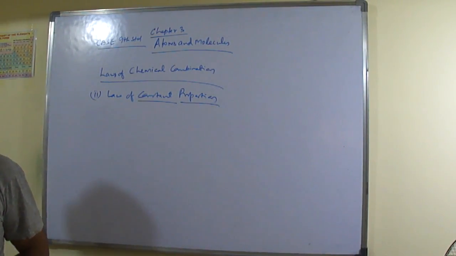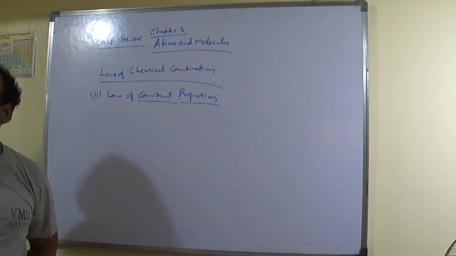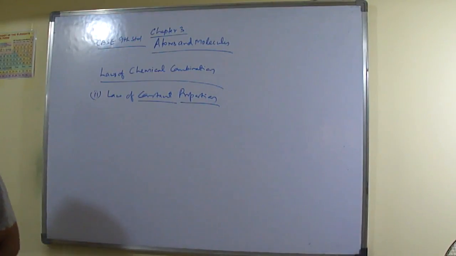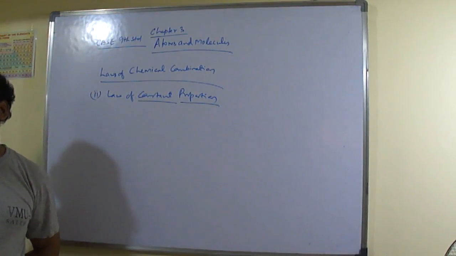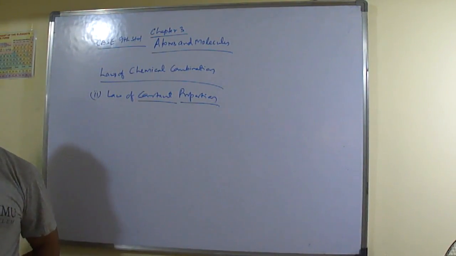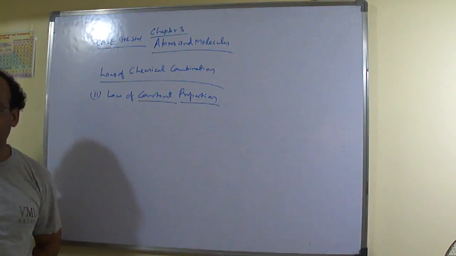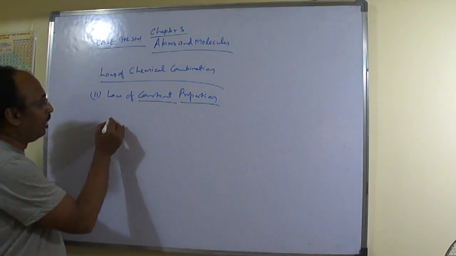Let us take an example of water itself. He has collected that water from Salem, Gopi has collected from Chennai, and Ram from Erode. So he has taken from some lake, another from some tap water, and Gopi has taken from the sea. So what is the same here? The same here is water.